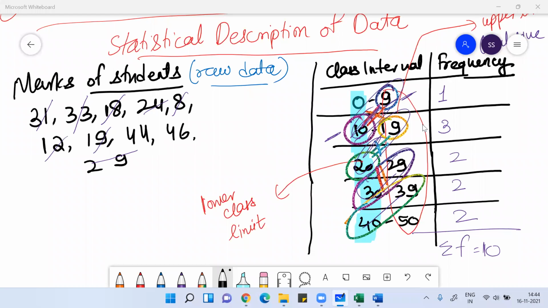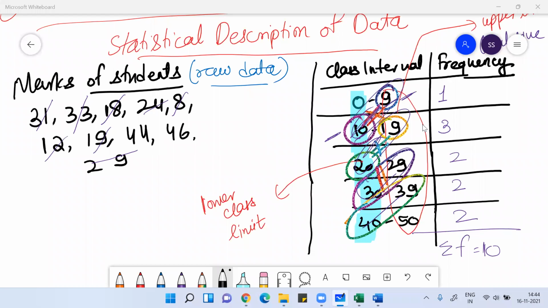I can organize the data on the basis of different class intervals. Although there are different mathematical formulas to decide the number of class intervals, here we'll not put that much effort. We'll make sure that whenever we draw the class interval, it is done with proper logical sense. Suppose 10 students wrote the exam of mathematics, and they got marks out of 50. So their marks are written in the form of class intervals.